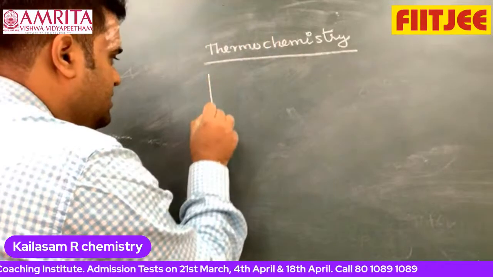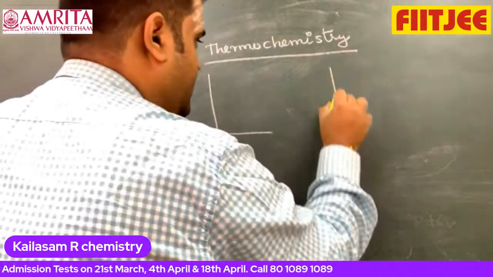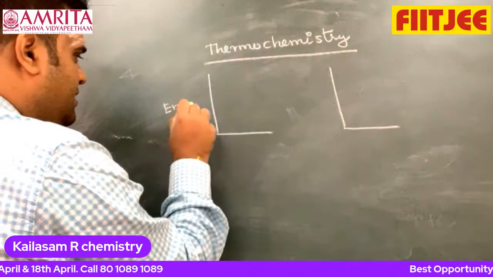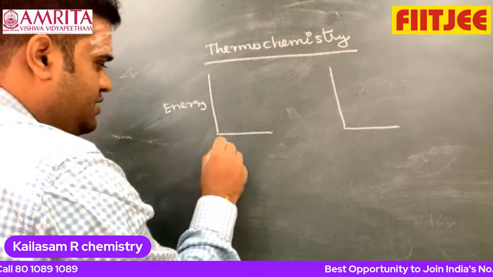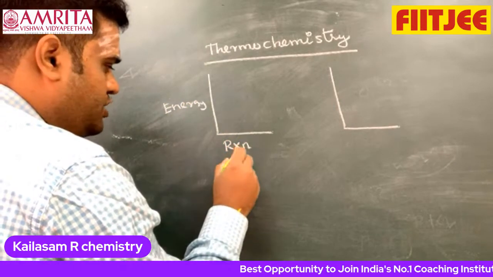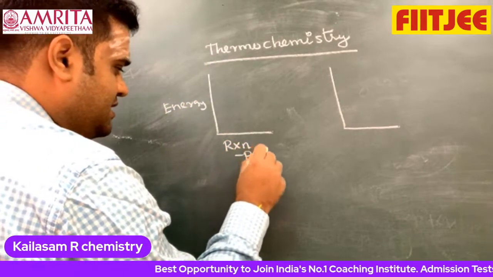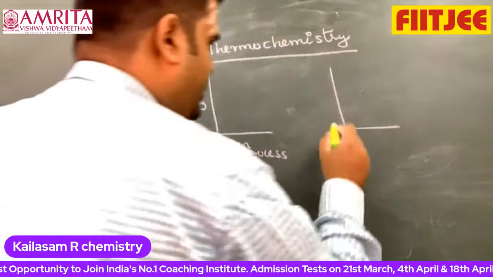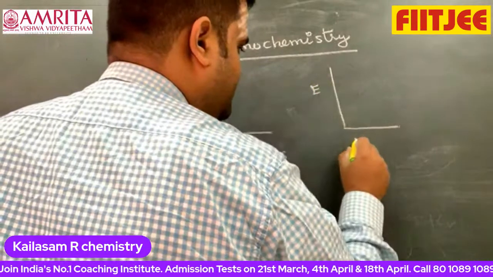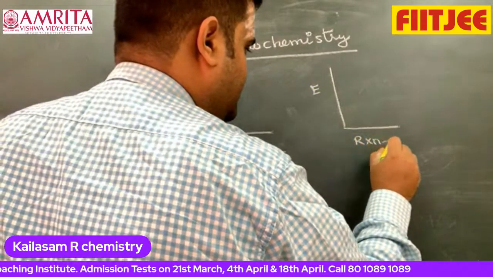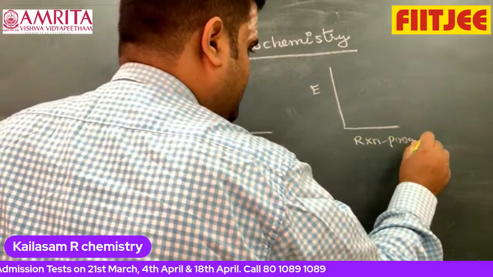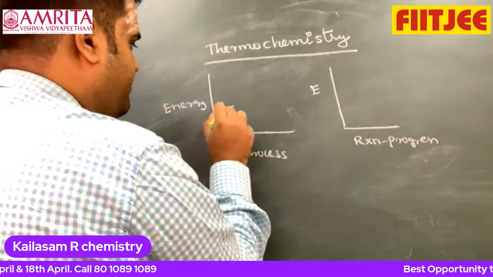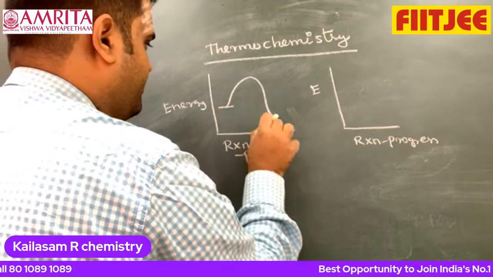Look at this. I'm taking two types of reaction. I can plot energy versus reaction progress, and here also energy versus reaction progress.